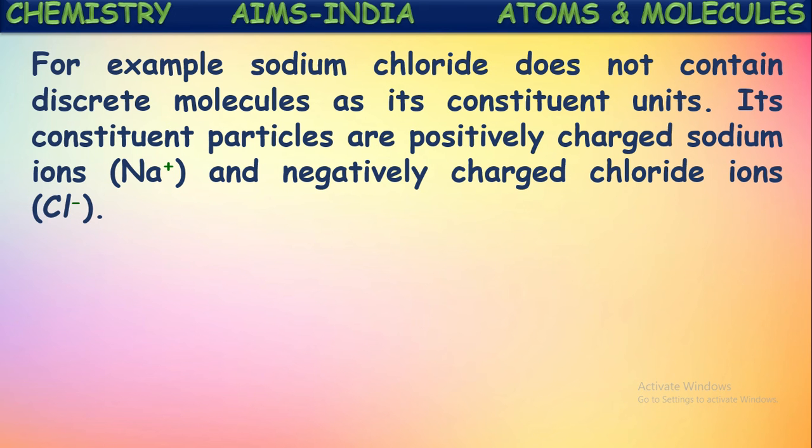For example, sodium chloride does not contain discrete molecules as its constituent units. Yes, in many substances, atoms will be the constituents of molecules. But substances like sodium chloride, calcium oxide, do not contain molecules as their constituent units. They contain positive and negatively charged ions as constituent particles.